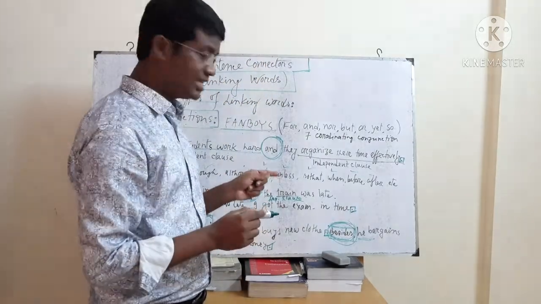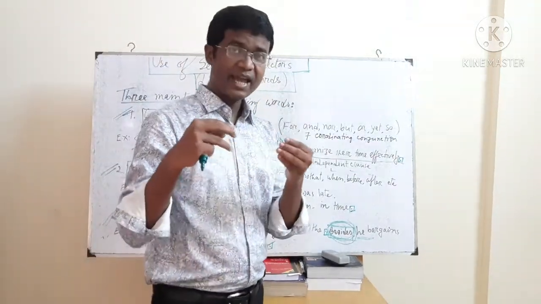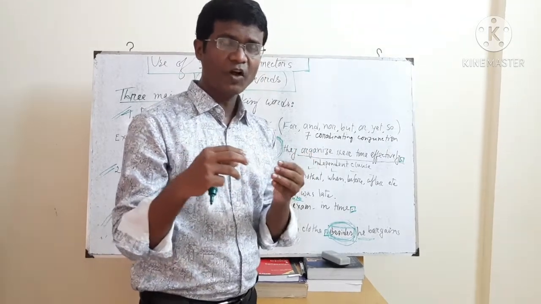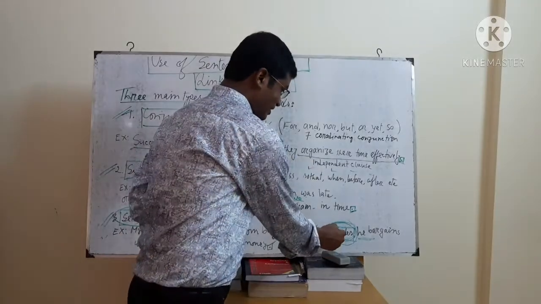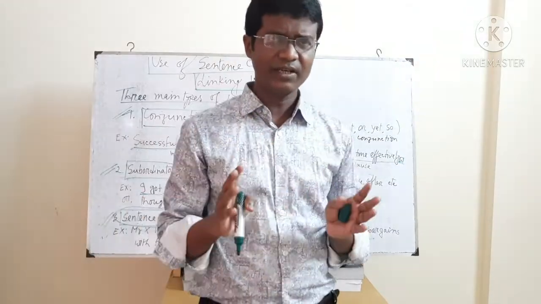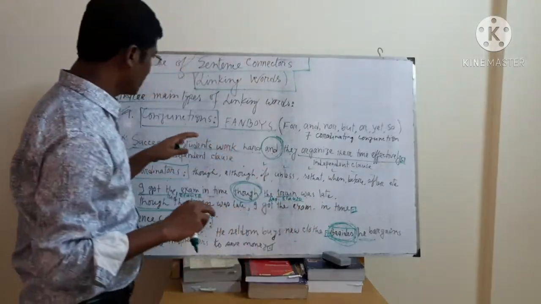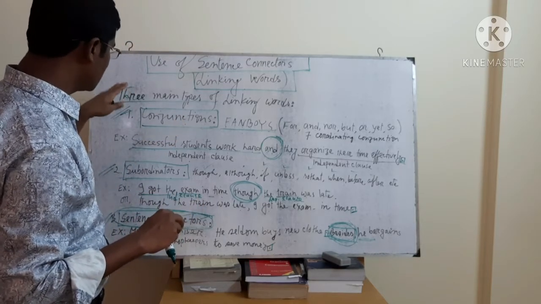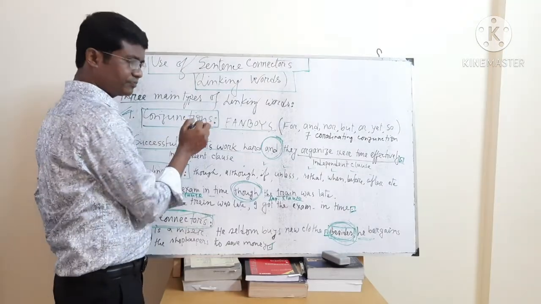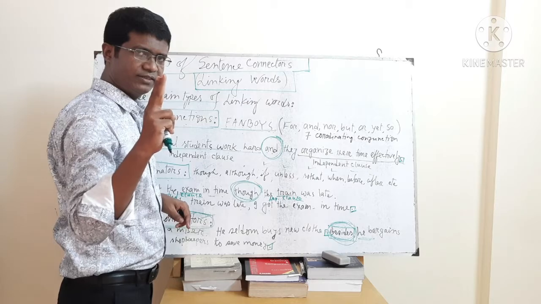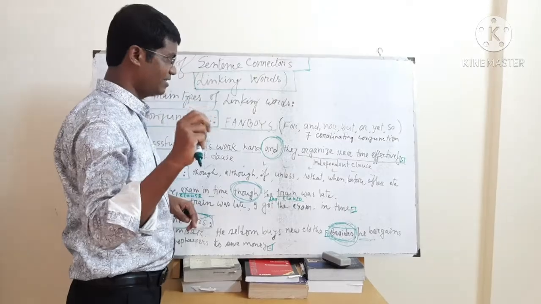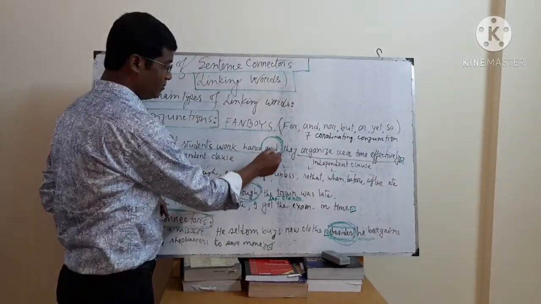And besides here is used to maintain a flow of thought and coherence. That's why besides is a sentence connector. So what is the summary? Dear students, if you observe the types of linking words, we see that conjunctions connect two parts of a sentence or two independent clauses, and they are used in the middle of a sentence.